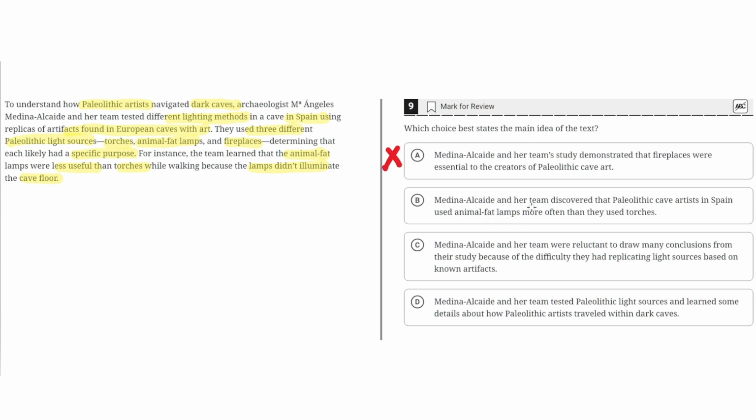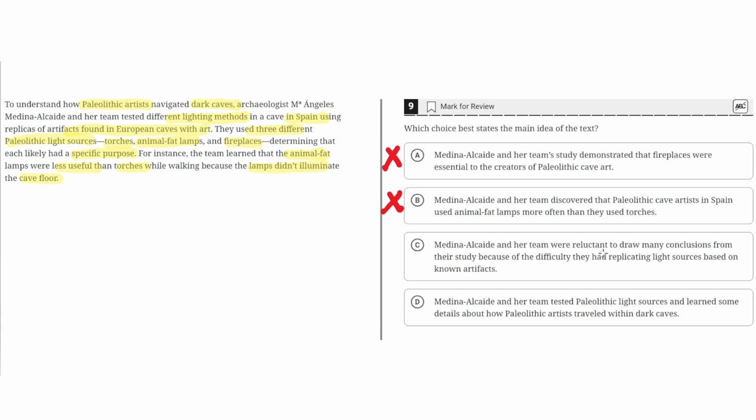B. Medina al-Sayed and her team discovered that Paleolithic cave artists in Spain used animal fat lamps more often than they used torches. This is incorrect because the last sentence highlights how animal fat lamps were less useful than torches while walking because the lamps didn't illuminate the cave floor. So this highlights how it is more likely that the Paleolithic cave artists didn't use animal fat lamps more often than they used torches. And the text doesn't compare how they used animal fat lamps to torches. It only highlights how animal fat lamps were less useful than torches. So B is incorrect.